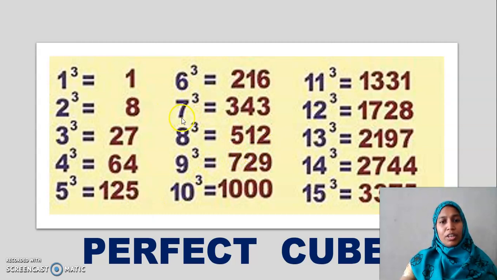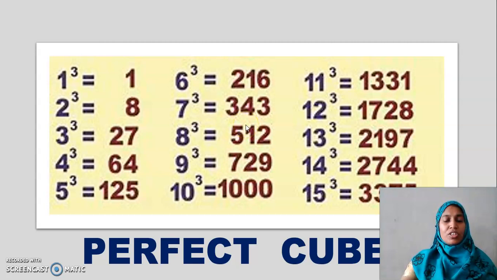Depending upon the unit place, the cube's unit place can be decided by multiplying the unit place 3 times. See here in unit place I have 2. If I find the cube of 2, I get 8. That is going to be the unit place of 12 cube, 22 cube, 32 cube, 42 cube, for all the cubes ending with 2.